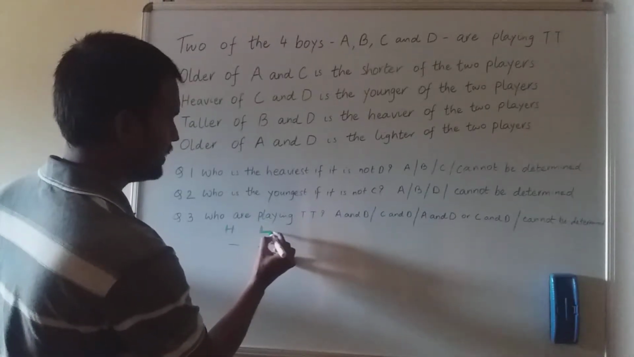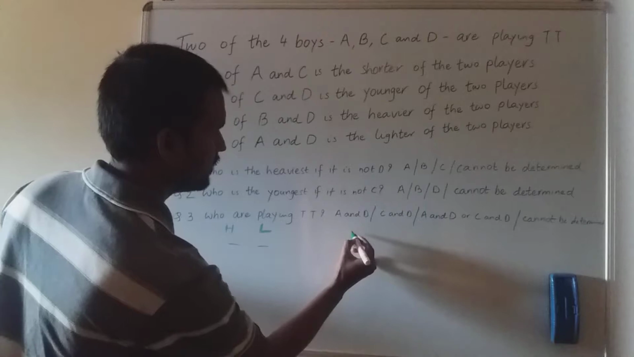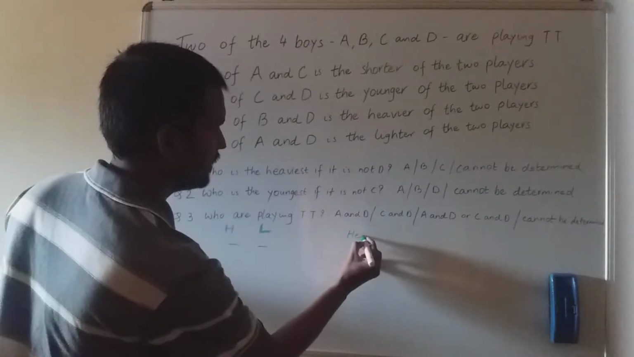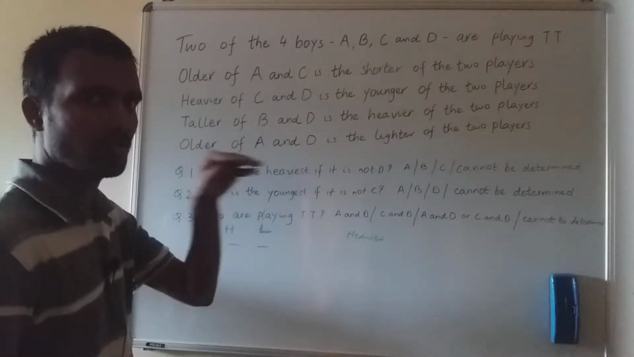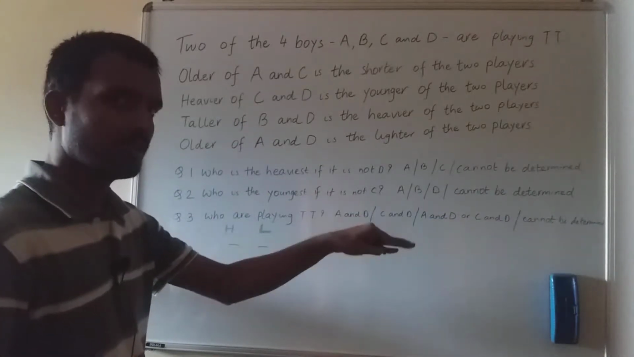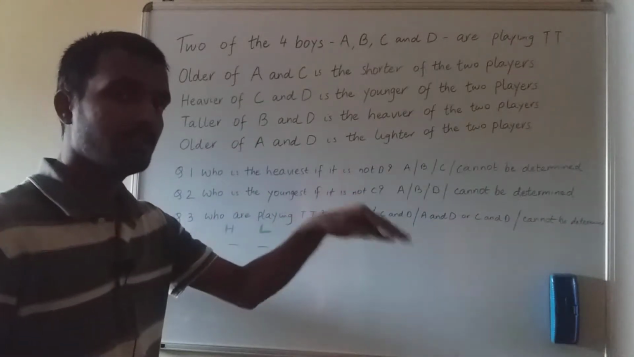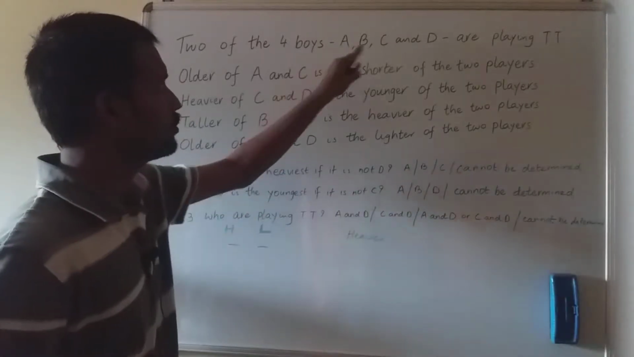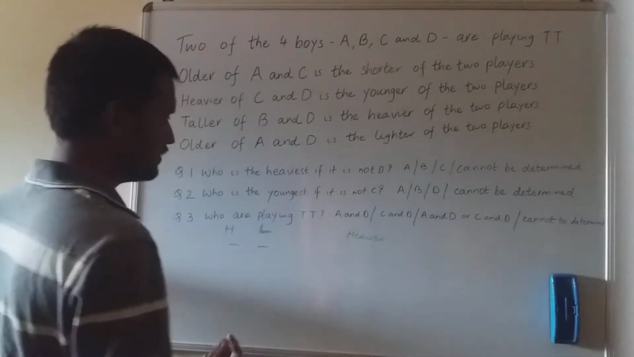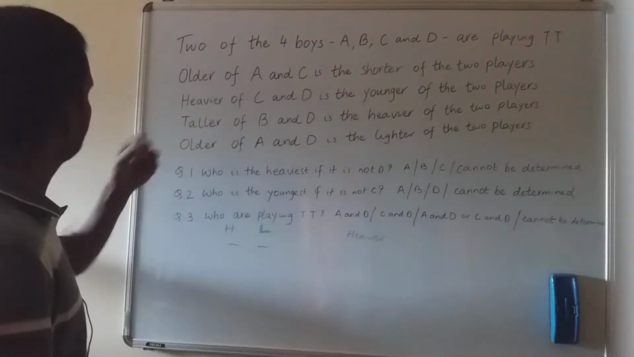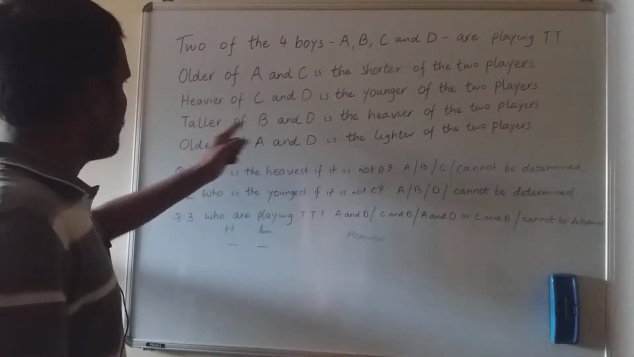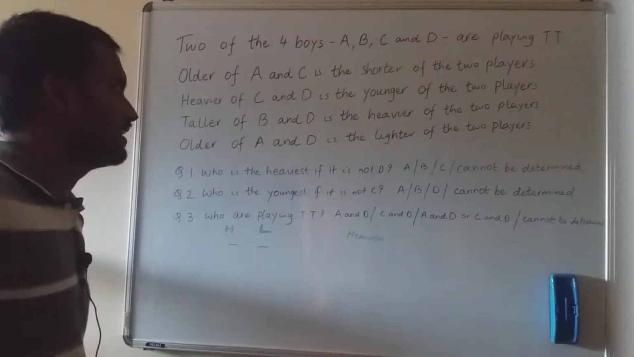Similarly, I will be preparing one over here, heavier. Let us make a list of who are the heavier in a chronological order, whether A is heavier than B and then A is heavier than C, like that, so that we can put all the 4 in the heavier list. Similarly, I will come to other ones also, you can see. So taller of B and D is the heavier of the 2 players.